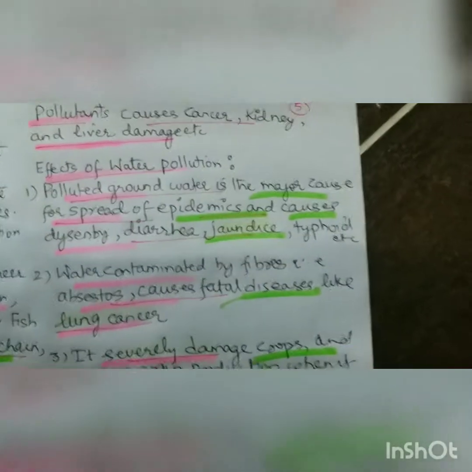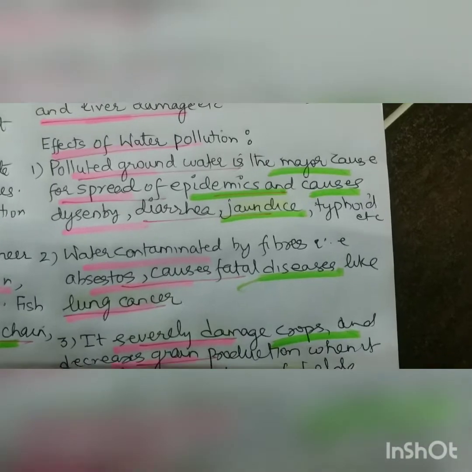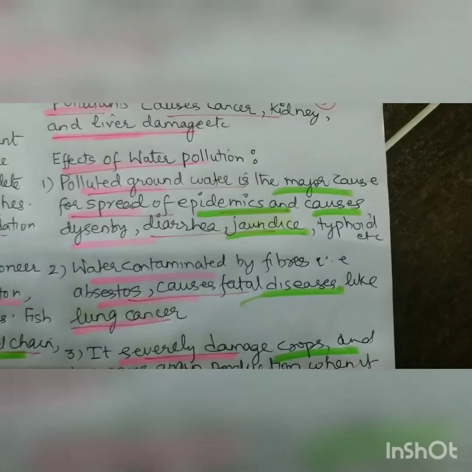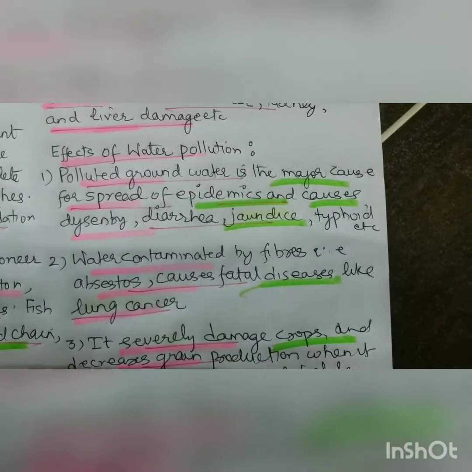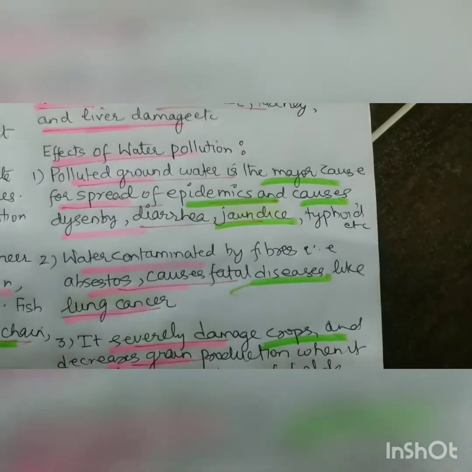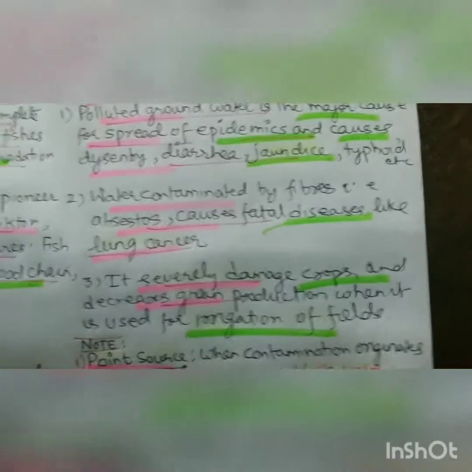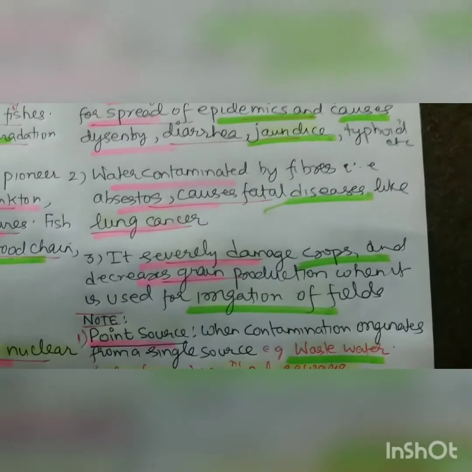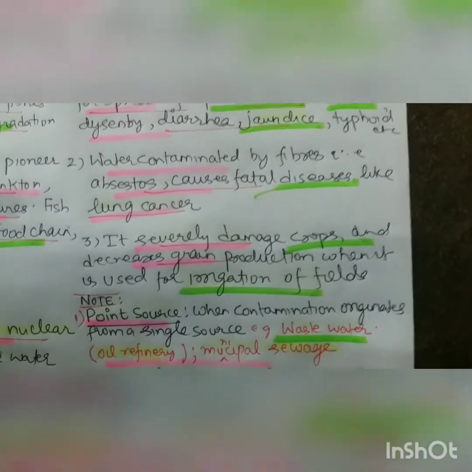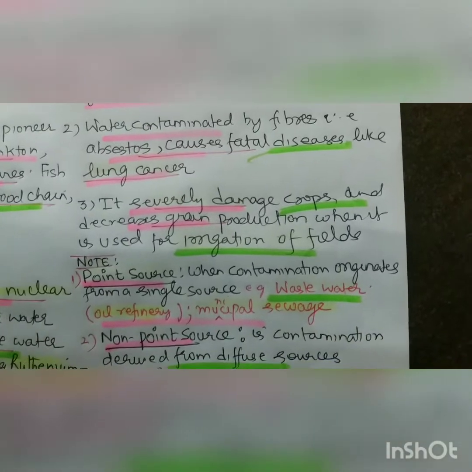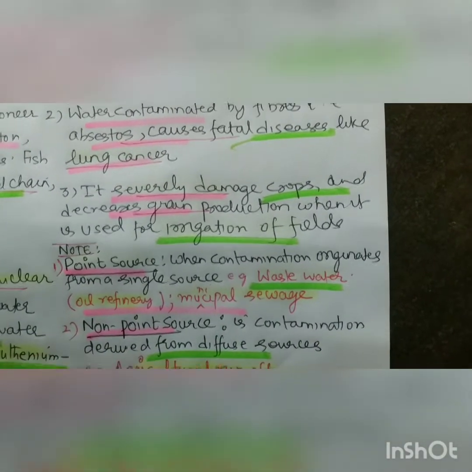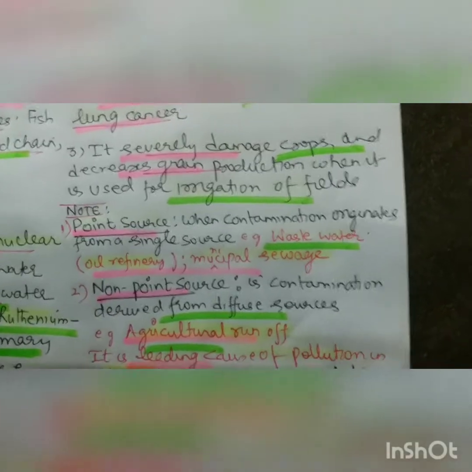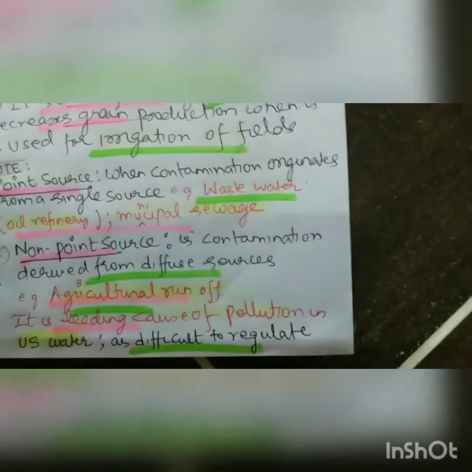So now we are coming to the effects of water pollution. Polluted groundwater is the major source for the spread of epidemics and causes dysentery, diarrhea, jaundice, typhoid and pneumonia. Water contaminated by fibers like asbestos causes fatal diseases like lung cancer. It severely damages crops and decreases grain production when it is used for irrigation in the fields. I already told you, right? Photosynthesis decreases and respiration increases.